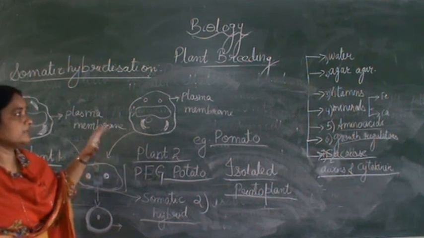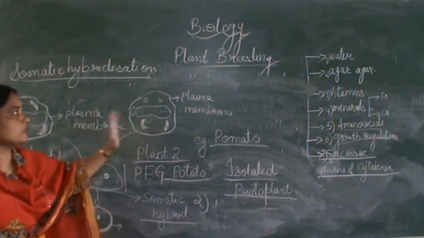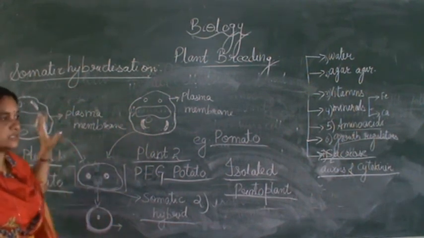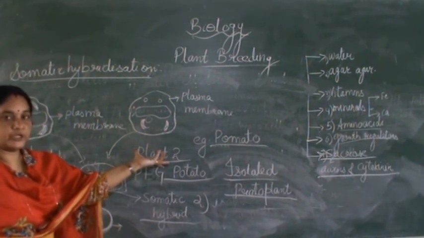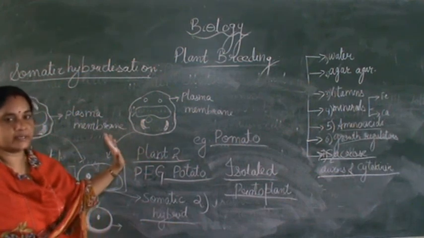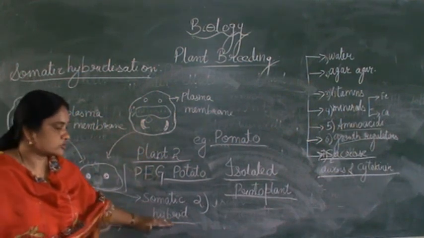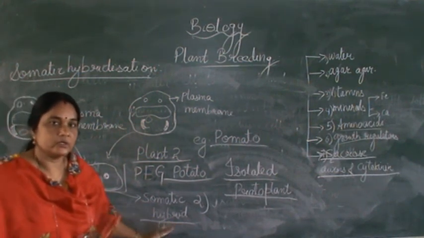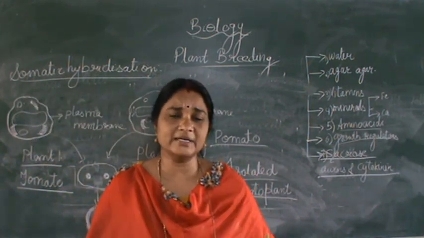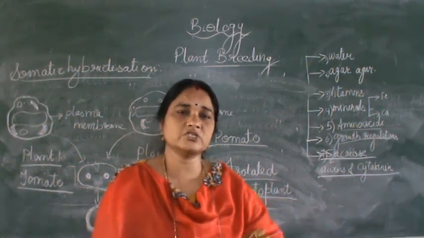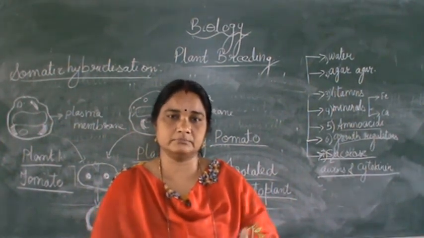And the somatic hybrid has all the characteristics of both the parents. For example, with tomato and potato plants, it will have both the characteristics in it. So this is known as a somatic hybrid. So till now, in this class we learnt about the different techniques other than the conventional and traditional methods of breeding plants.